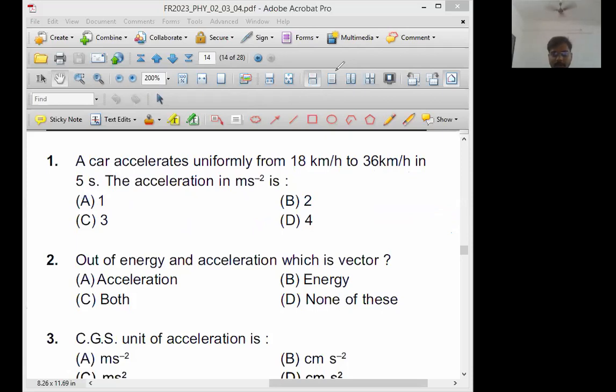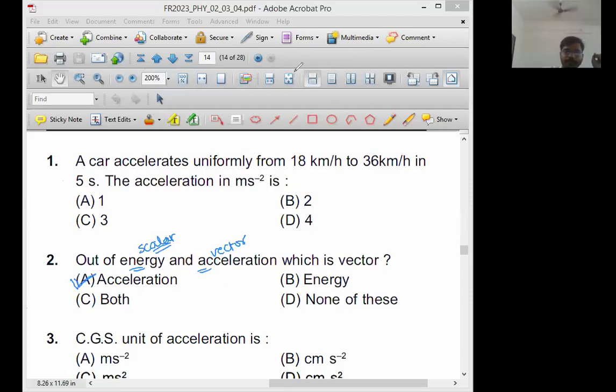Fast. Now I am expecting reply from each and everyone. This should not be the big deal for you. Out of energy and acceleration, which is vector? All types of energies, all types of work are scalar, and acceleration we know it is a vector. So here you will select option A.